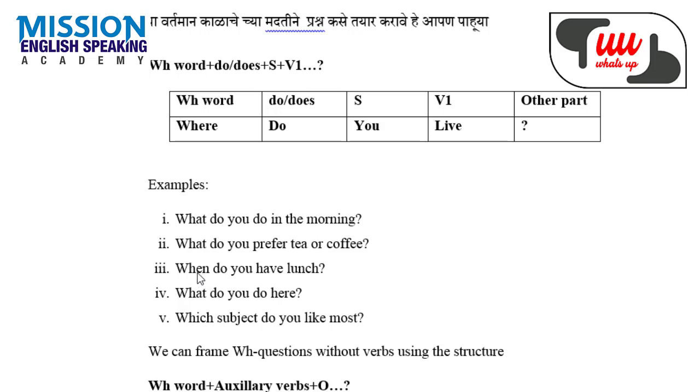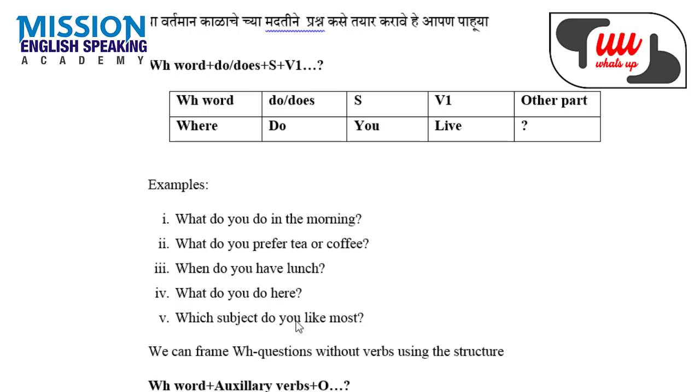Third example is when do you have lunch? What do you do here? You can also use some third person singular pronouns. How does he come to class? Which subject does he like most?